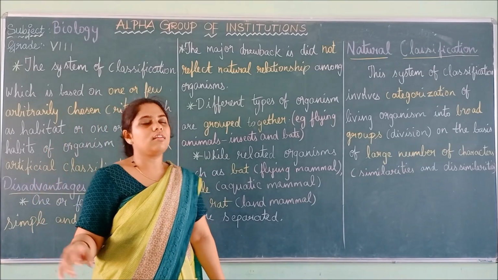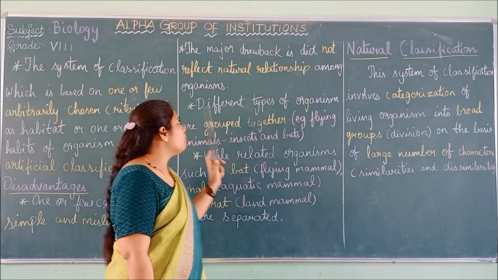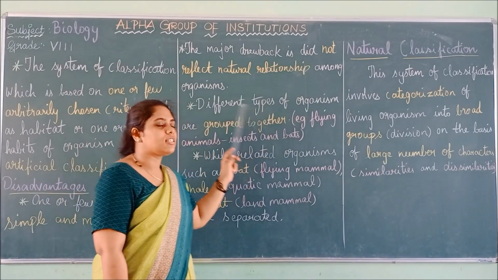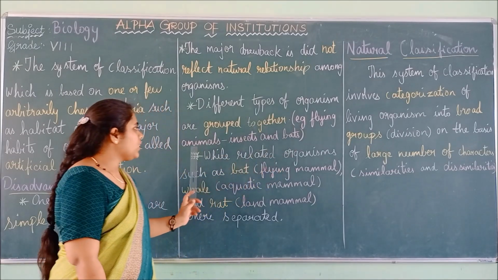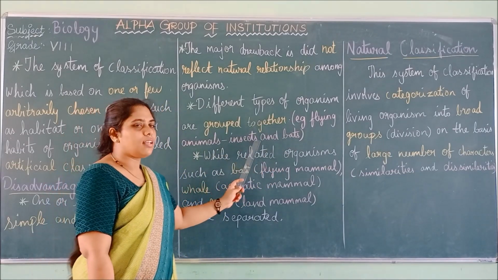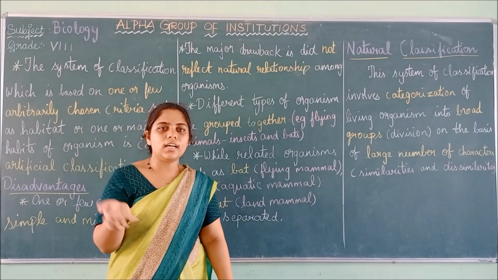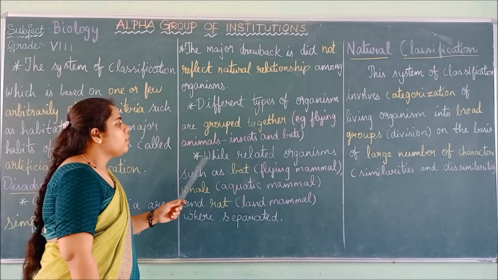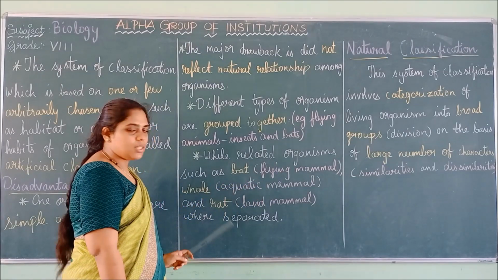So that is not reflected in this artificial classification among organisms. Different types of organisms are grouped together. For example, flying animals like insects and bats are put together. Morphologically they are totally different, but here they are put together, while related animals are separated.